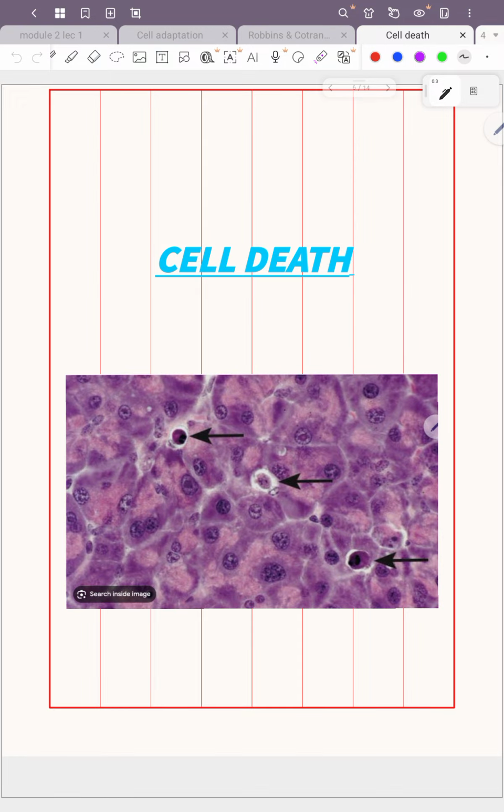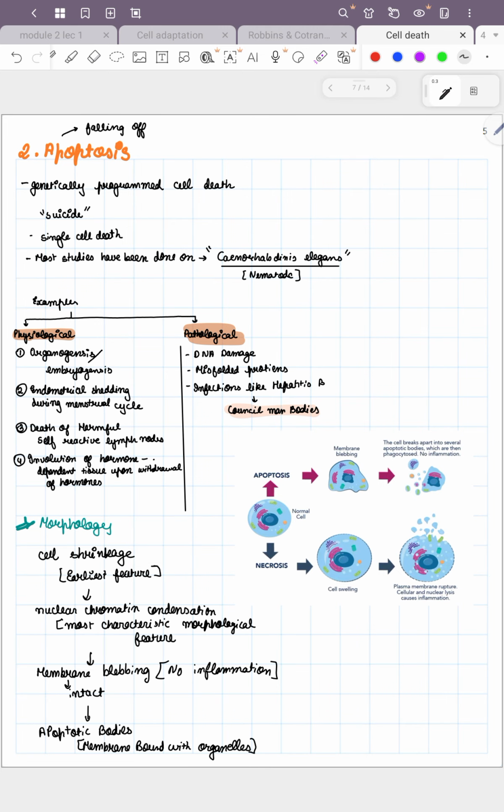Today's topic is cell death. We have two types of cell death: necrosis and apoptosis. These are two different mechanisms of cell death. What is the literal meaning of apoptosis? The literal meaning is falling off, like when autumn comes and leaves fall off. This is called apoptosis.